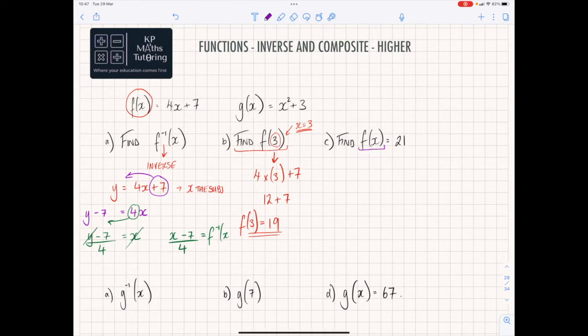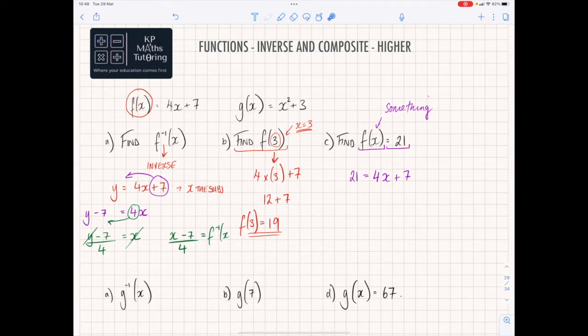Okay? The last example here is a bit different, because now we've got a value of x that I don't know, but it has to equal 21. So what I'm saying is f of something is equal to 21. So when I substitute that x in there, I will end up with 21. So what I can do now is go back to this equation and say 21 is equal to 4x plus 7. This value of 21 is replaced by that because we're saying f of x is equal to 21. So that goes there.